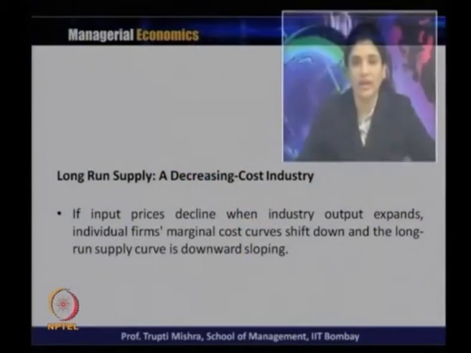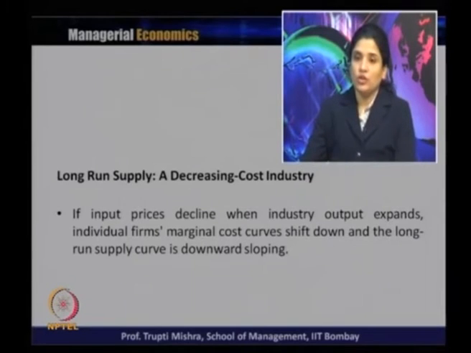Now we will check the decreasing cost industry. In case of a decreasing cost industry, if input price declines when the industry output expands, the individual farm's marginal cost curve shifts down and the long run supply curve is downward sloping. Since in a decreasing cost industry, when the scale of operation increases, it increases with a decreasing cost of production, there has to be a reason: the decrease in the input price. So if input price declines when the industry output expands, the individual farm's marginal cost curve shifts down because the per unit cost decreases, and the long run supply curve is downward sloping.